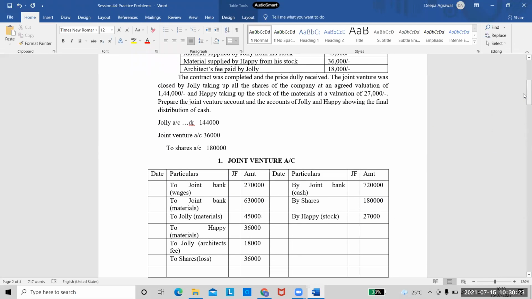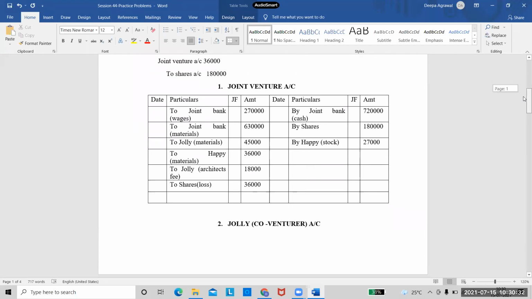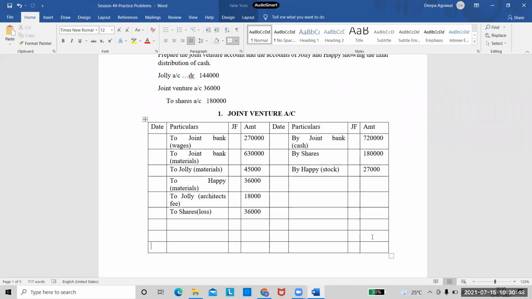Do we have anything else? That's it. Nothing else is there. So what do we do first? Which account should we balance first? Joint venture. First, we should always do the joint venture account. So quickly calculate whether we have profit or loss on the venture. Just see quickly. Is it a loss? I don't think it's a loss. It is profit. Calculate the profit and tell me how much is it. Yeah, ma'am, sorry, it's the profit. What is the total?